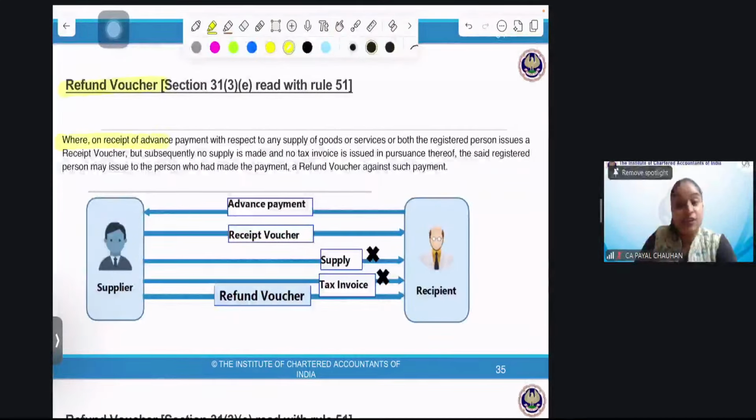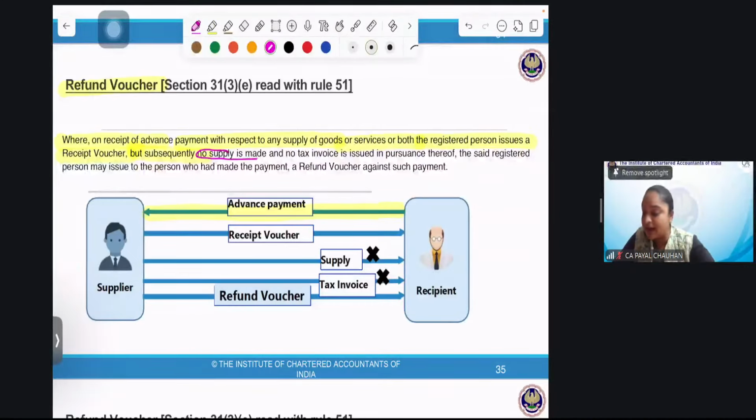On receipt of advance, I received an advance. The recipient is giving advance to the supplier with respect to any supply of goods or service or both, and the registered person issues a receipt voucher, of course. But subsequently, very important, I need two answers to be written. Answer number one, no supply is made.